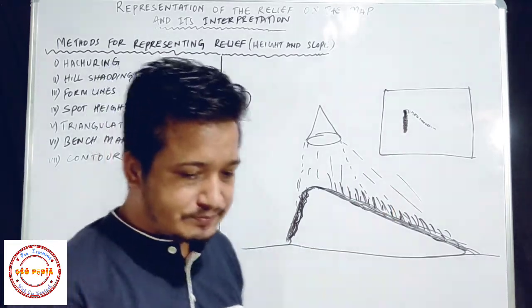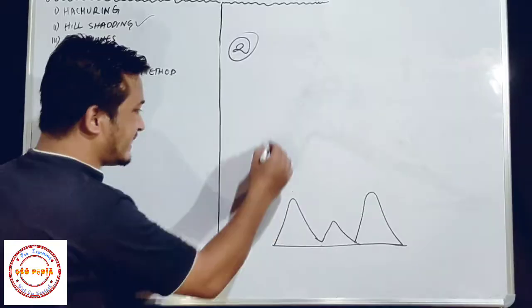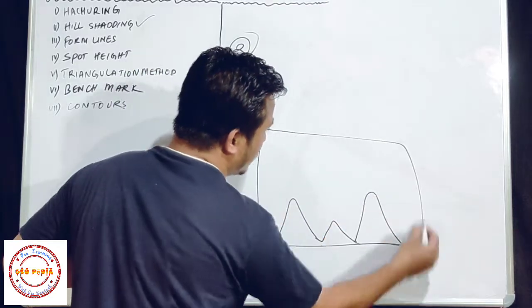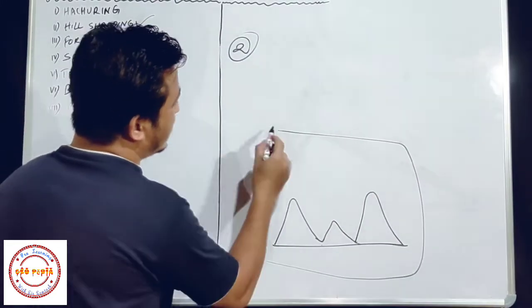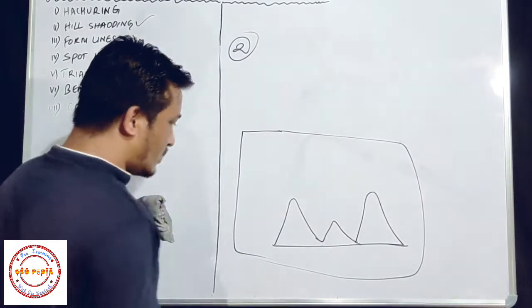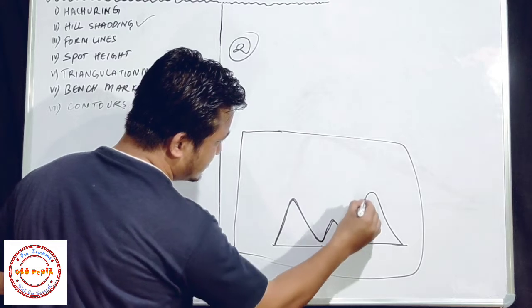Now students, in the second method, here also we have to use light. So these are the mountains or hills.